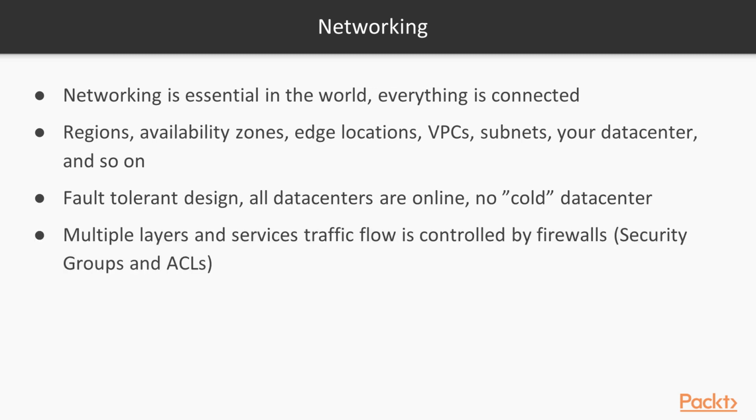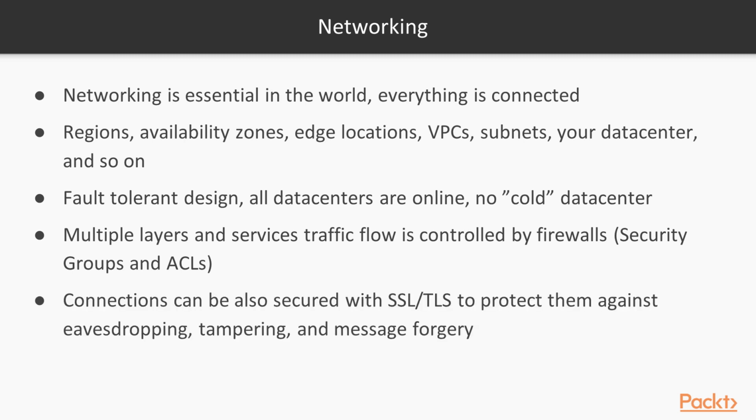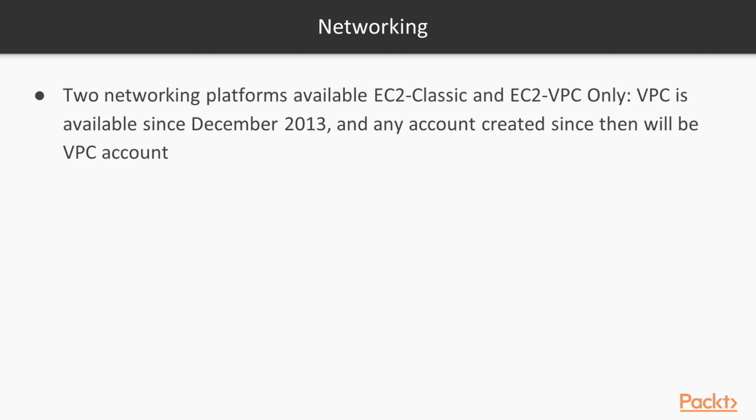So we have multiple layers of services. We can control the traffic flow not only using security groups, but also using ACLs. We will see what network ACLs are during this section. All these connections can also be secured, not only by adding multiple layers, but also by adding encryption in transit: SSL or TLS to protect against eavesdropping, tampering, and message forgery.